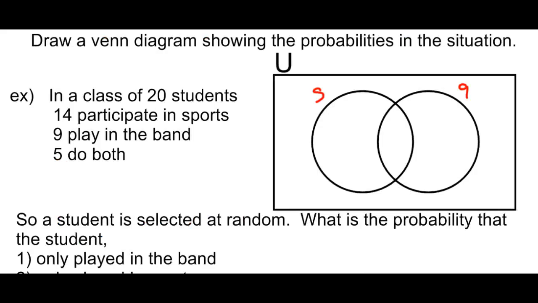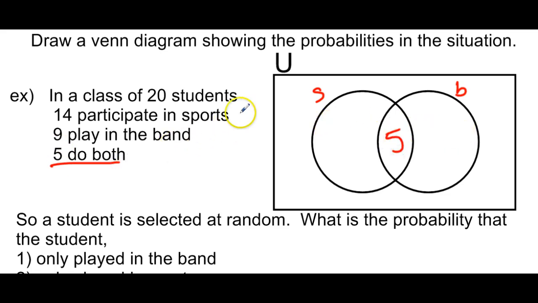All right, so in this example, we have a Venn diagram listed for us in the information right here. In a class of 20 students, 14 participate in sports, 9 play in the band, and 5 do both. So I labeled here S for sports, and B for band. So they tell us the information. We know that 5 do both. That's what we start off at, so 5 should be right here.